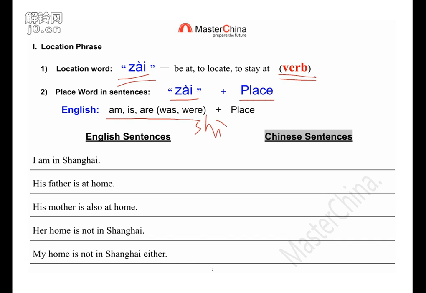Okay, so you understand why we shouldn't translate am, is, are in this location description. We need to use 在. For any location, position, we need to use 在. Don't forget it. Please just try to translate this sentence yourself first. Then we check the answer together. Give you some minutes. Are you ready?